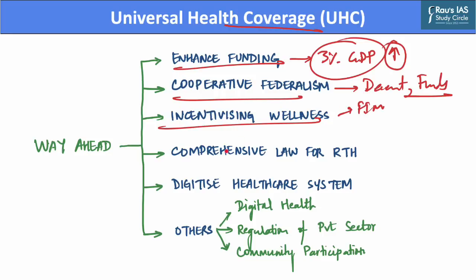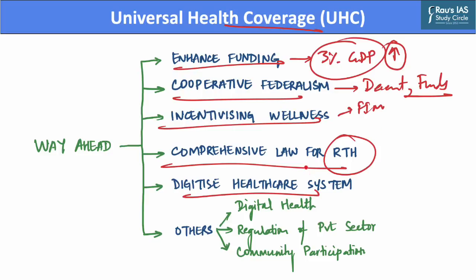Also, there is a need to bring a comprehensive law for right to health, as this law will ensure achieving of core components of right to health, such as availability of high quality public healthcare services, improving accessibility and affordability by bringing non-discrimination in healthcare services and effective people-centered and timely policies. Further, digitizing healthcare system will also ensure evidence-based planning and decision making in the country.